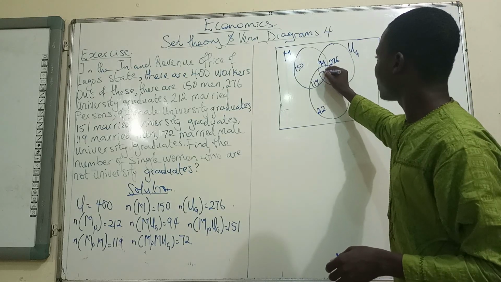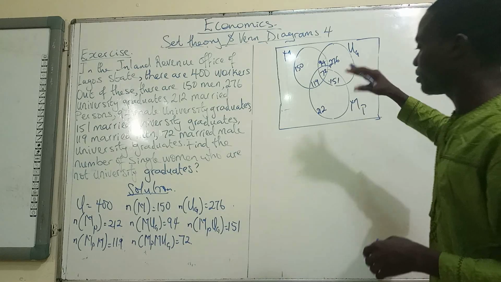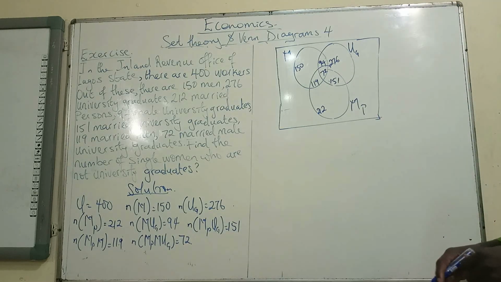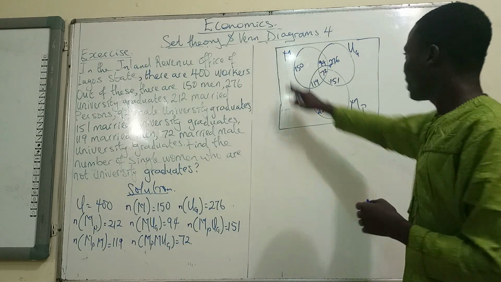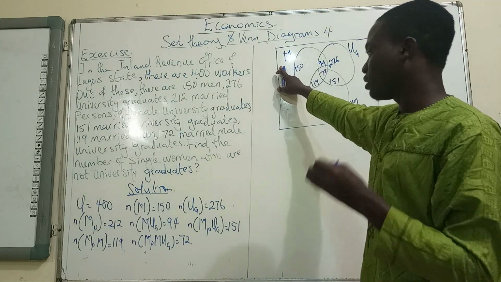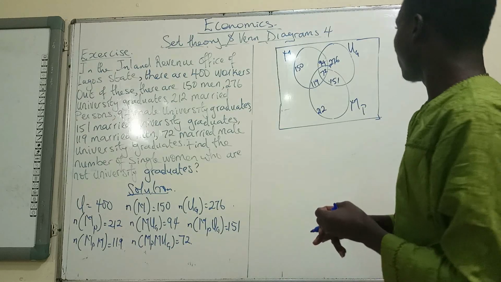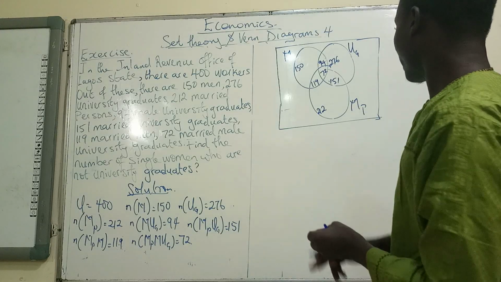So that means we have that here. So that is where the three circles are meeting. So for us to get, now look at the question. The question says find the number of single women. Now we have married, right? So single women means they are not married. That's one. Single means not married.